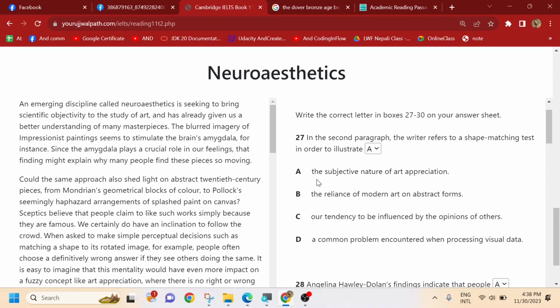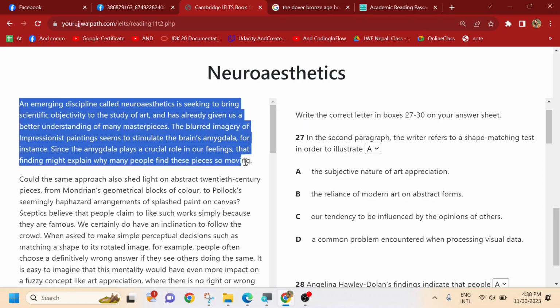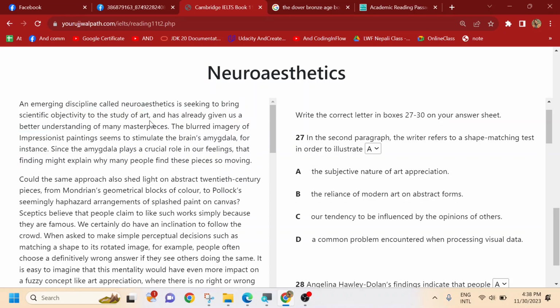one out of four. Okay, so we do have neurostatistics as a passage name. Whatever passage you see, the title, you should read that and develop interest in it. Many of you would not have any idea about what neurostatistics means, but just with the "neuro", relating with the brain, you can think of what you would be expecting. And then you have to read the first paragraph, one by one words, and understand it. Okay, so let's begin that.